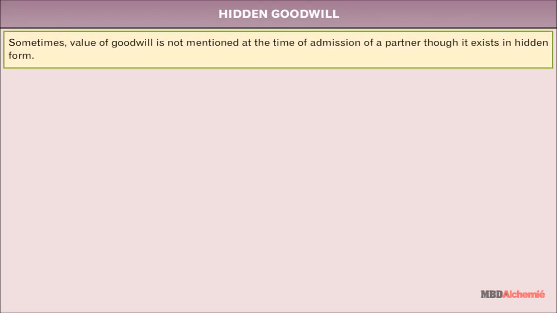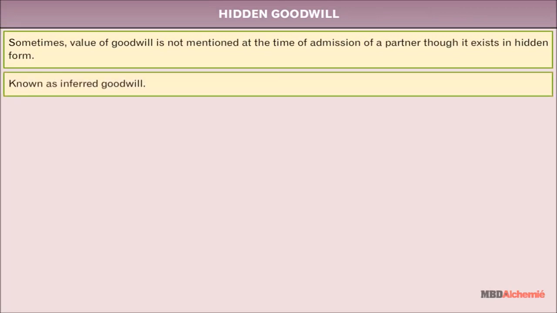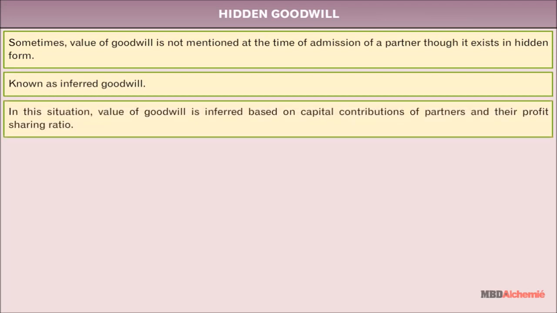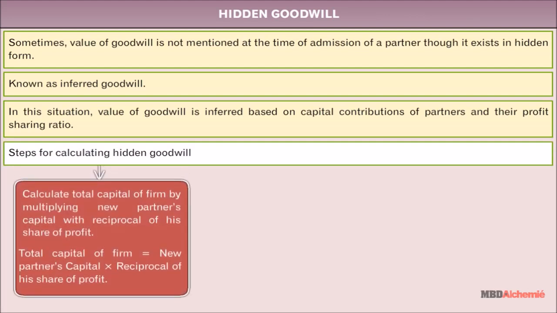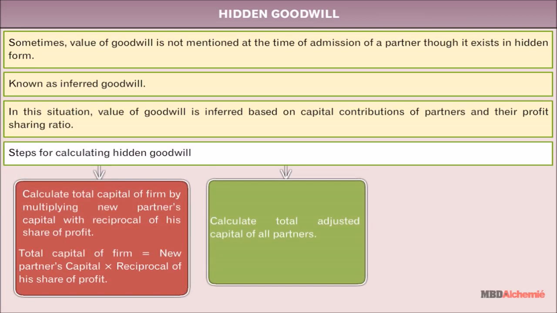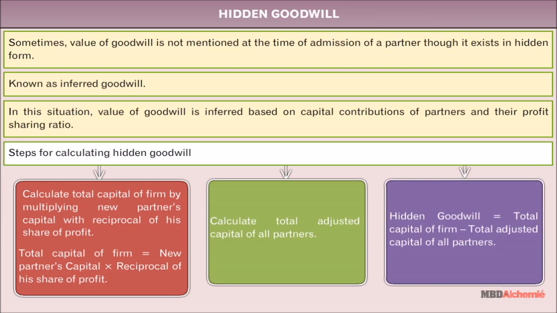Hidden goodwill. Sometimes value of goodwill is not mentioned at the time of admission of a partner, though it exists in hidden form, also known as inferred goodwill. In this situation, value of goodwill is inferred based on capital contributions by partners and their profit-sharing ratio. Steps for calculating hidden goodwill are: calculate total capital of firm, calculate total adjusted capital of all partners, subtract total adjusted capital of all partners from total capital of the firm, and you will get hidden goodwill. Let's understand this with the help of an example.